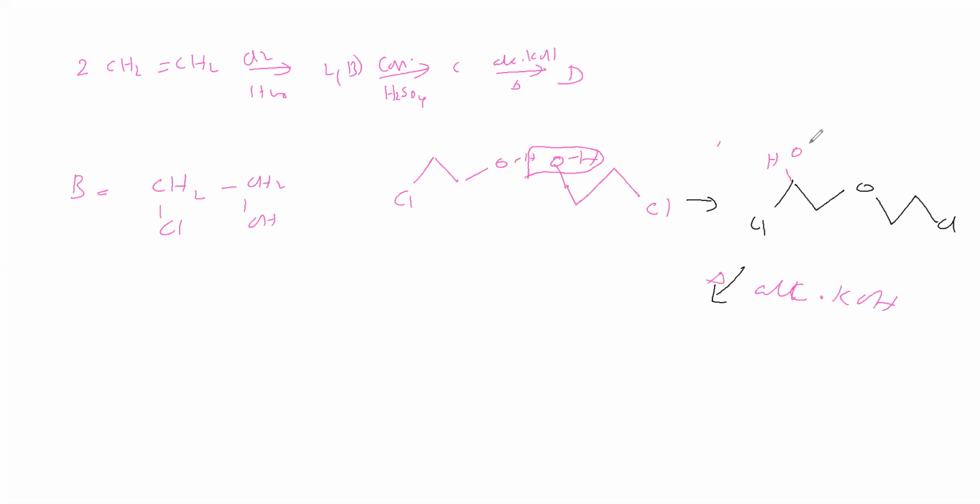So OH minus is abstracting this proton, this bond is migrating to this side, and Cl leaves as Cl minus. Similarly on this side. Therefore, we are getting divinyl ether. Divinyl ether is the product. Okay, we'll see the next equation.